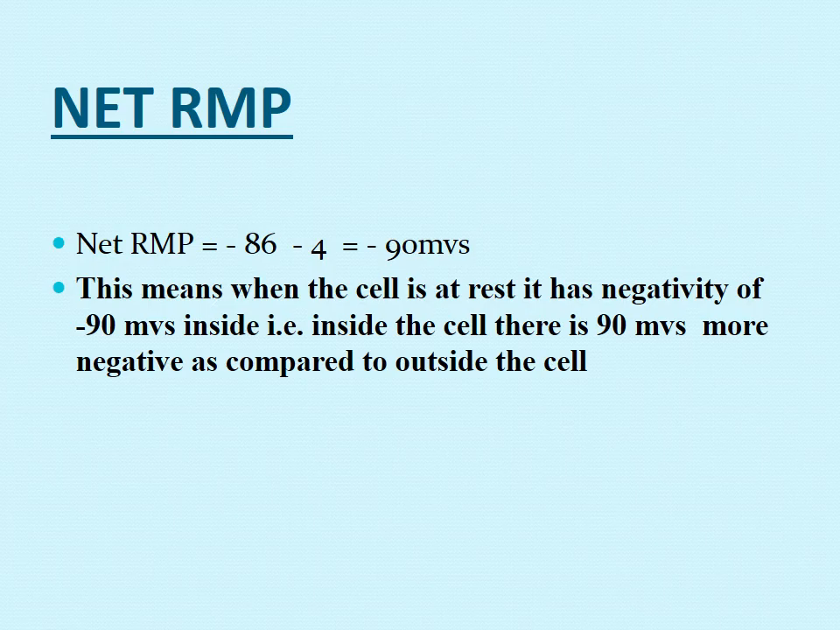And 20% of this RMP is generated by the sodium potassium pump, and about 80% is generated by the concentration gradient of sodium and potassium. But this concentration gradient is maintained by the sodium potassium pump. That's why we say that the main role of the sodium potassium pump is not in generation of RMP, but instead it is in the maintenance of the RMP.